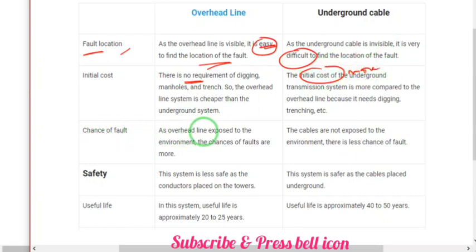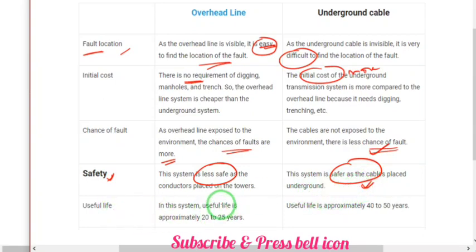Chance of fault: as the overhead lines are exposed to the environment, the chance of faults is more. Underground cables are not exposed to the environment, so there is less chance of fault. Regarding safety, overhead lines are less safe, and underground cables are very safe.